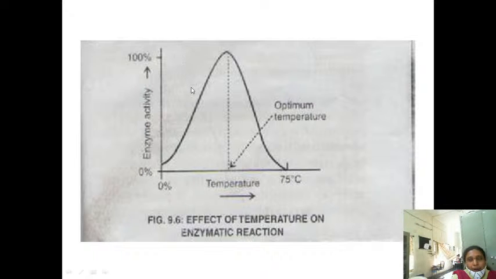Below or above the optimum temperature, there is a decline in the rate of the reaction. So when you plot enzyme activity versus temperature, a bell-shaped curve is obtained.